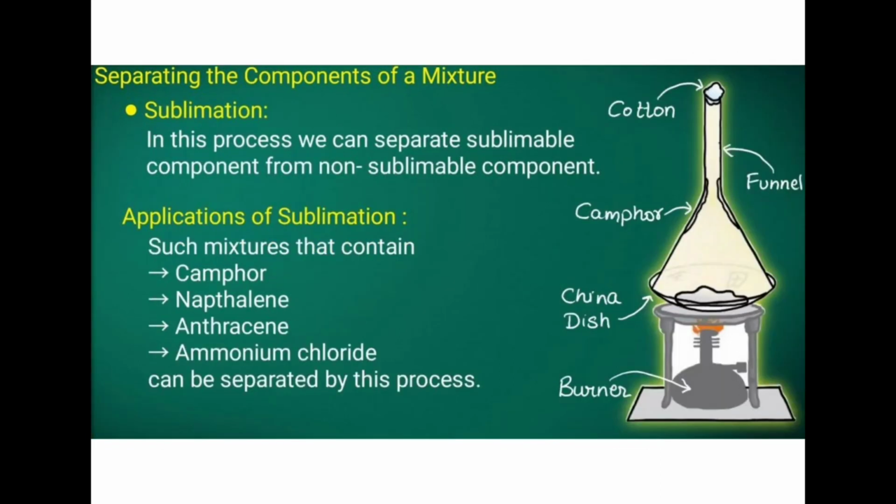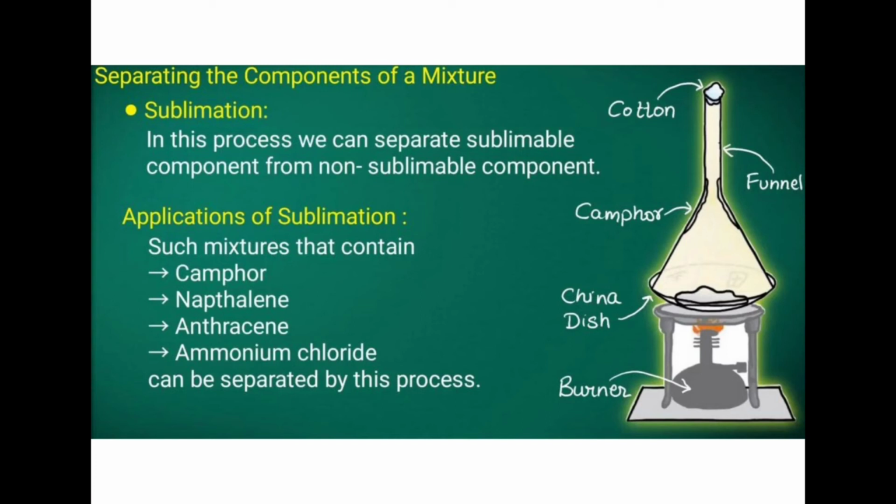Then the next one is about sublimation. We use sublimation only for some materials. In this process we can separate a sublimable component from a non-sublimable component. That means one component should be sublimable and the other should not be.